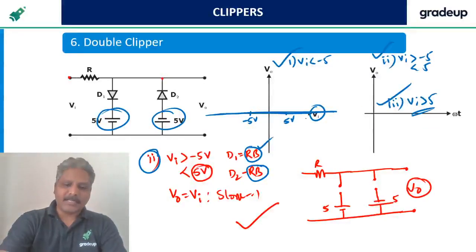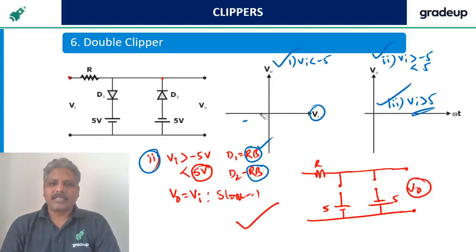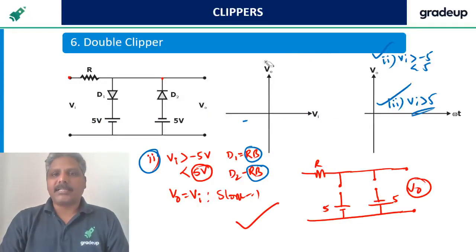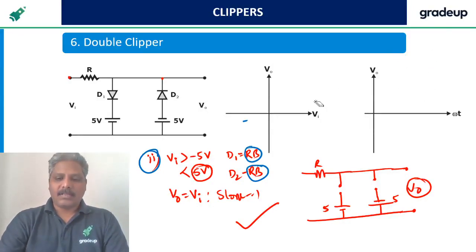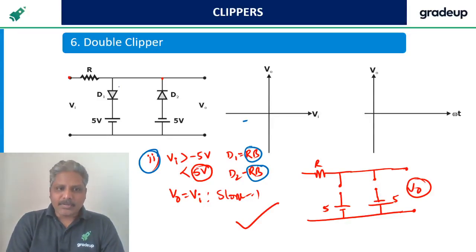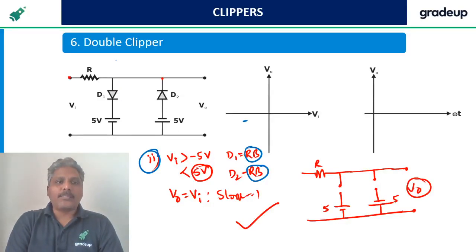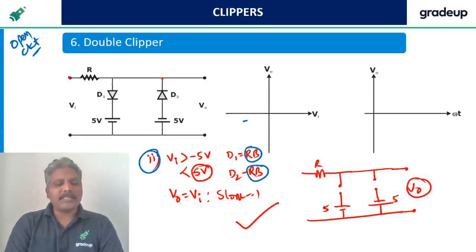Third method I'll tell you. Listen carefully. The third method is, assume the diodes are open circuit. We call it the open circuit test. Assume both the diodes are reverse bias.